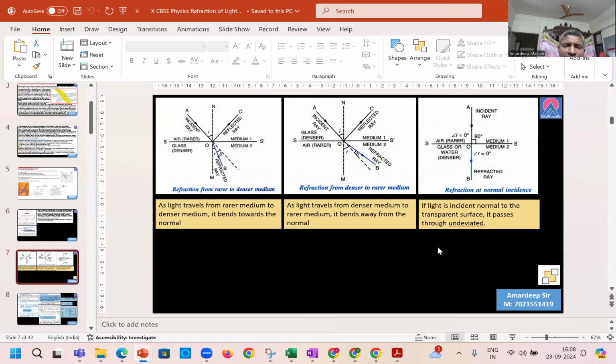But this is all covered for the transparent medium. We say overall this is refraction, but there is zero angle of refraction here. So it goes unbent, and at this particular point we find that there is no refraction taking place. That is true.